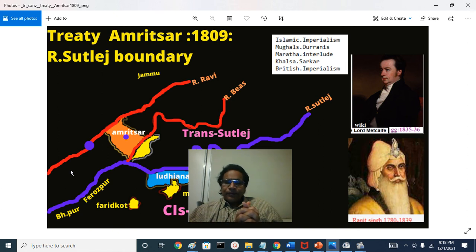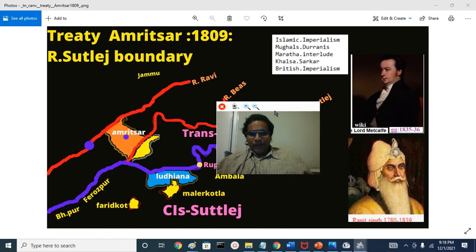They got defeated. From 1020 to round about 1820 or so, nearly 800 years, there was no native rule. It was under Islamic imperialism. Ranjit Singh conquered them. That is the great contribution Ranjit Singh made to our heritage and culture.